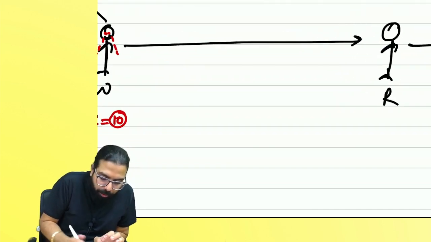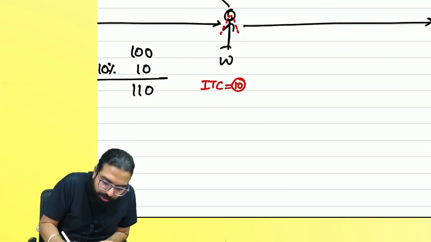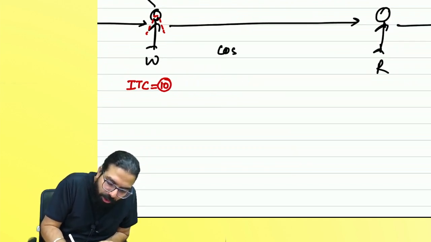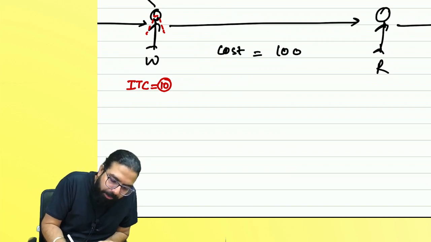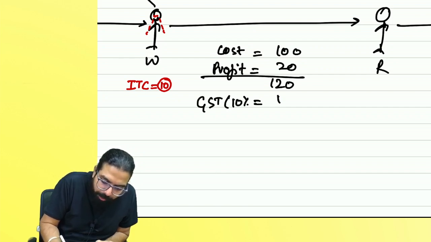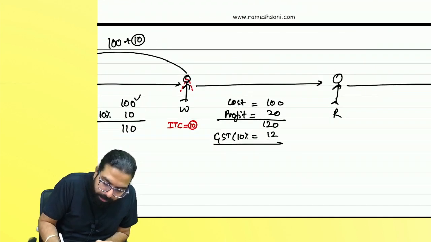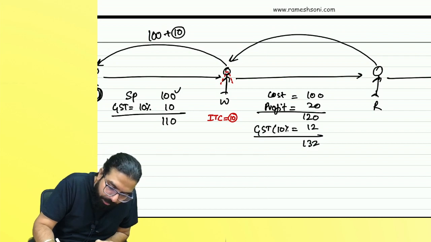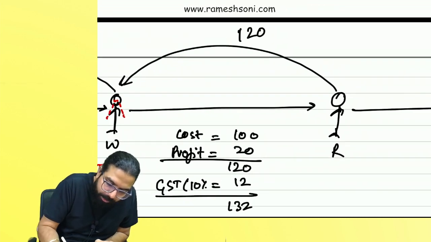Now what will the wholesaler do? He sold the goods. What is his cost? Can you tell me? 100. He sold, his cost is 100 rupees. How much profit? I'll make profit of supposedly 20 rupees. 120. GST is 10%. How much? 12 rupees? 130. Can you tell me how much will he pay? Retailer? 120 plus 12 GST.